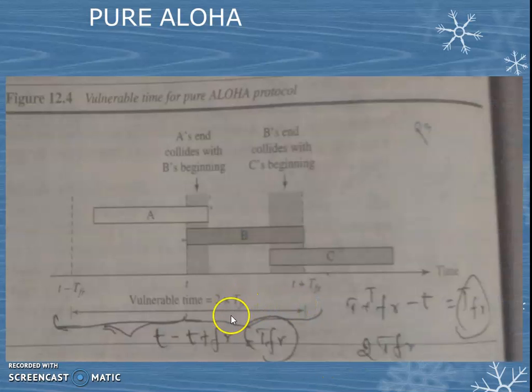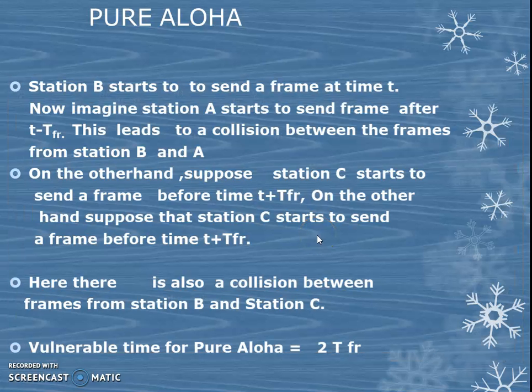That is, T minus (T minus T_FR) gives T_FR, and (T plus T_FR) minus T gives another T_FR, so you get 2 T_FR. So the vulnerable time of pure Aloha is 2 T_FR.